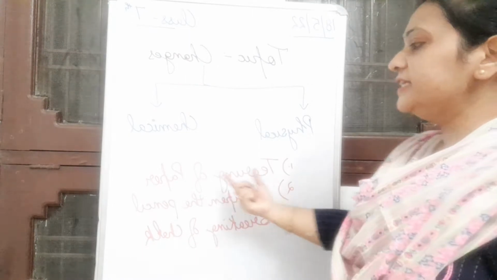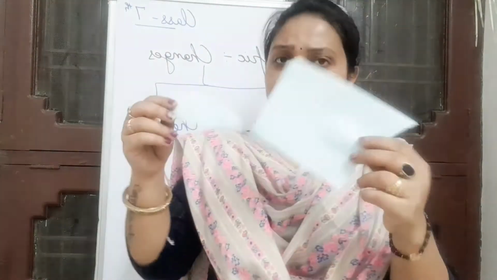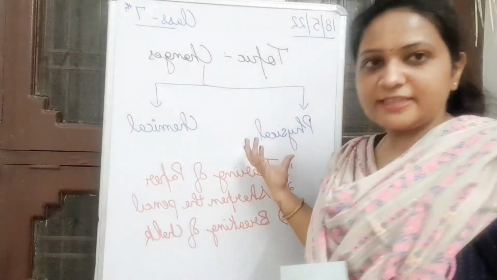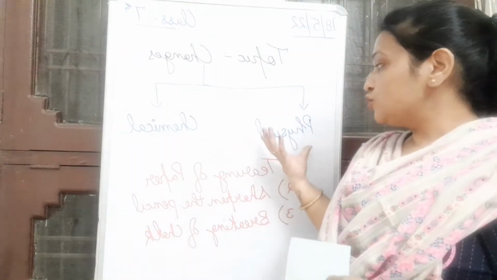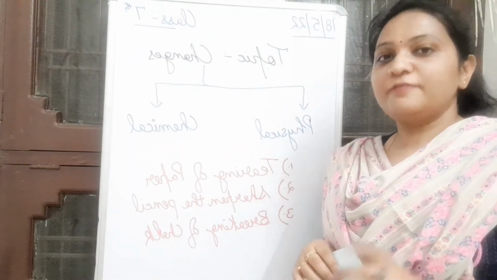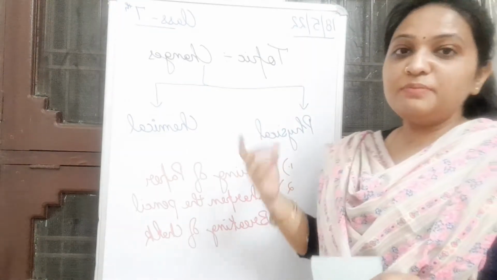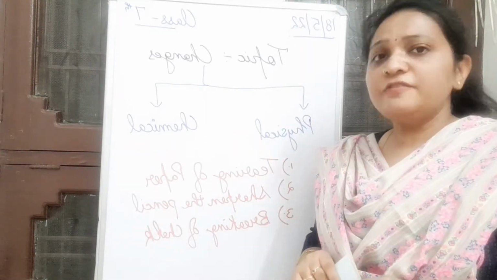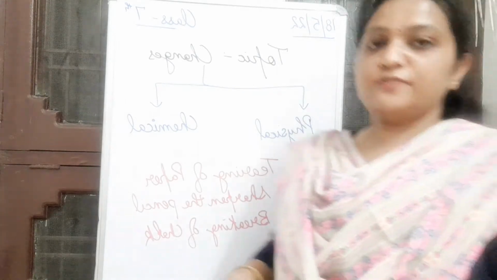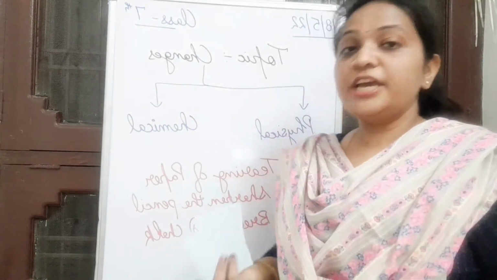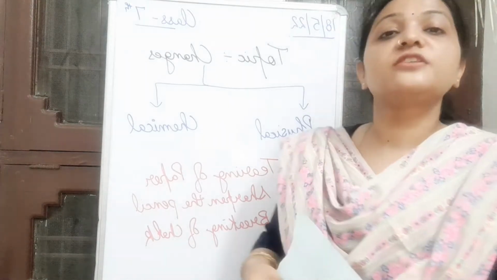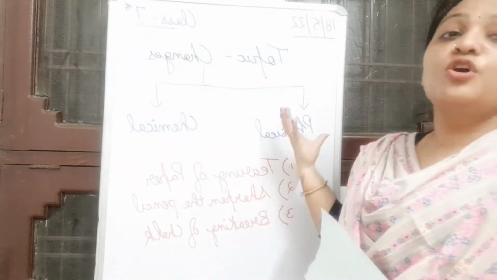Let's. Tearing of paper. Yes. So when I tore this paper from a rectangular sheet, I got this new piece of paper in front of you. So can you tell me what you mean by physical? Yes, any student. Yes. So physical means, very right. Yes, students. So physical means there is a change in its physical properties only. Yes, very good. We can say about its shape, size, yes, all its physical properties. So we will consider it a physical change.